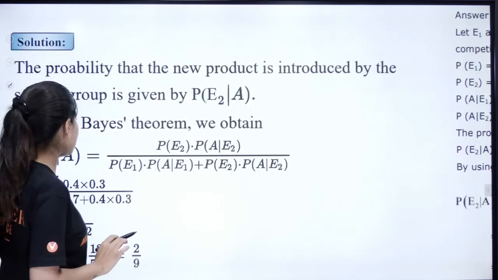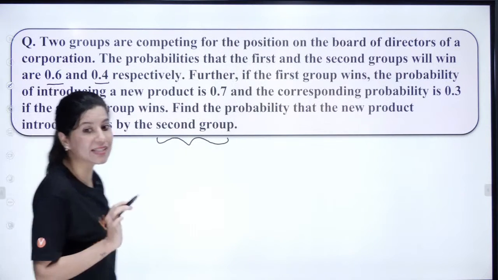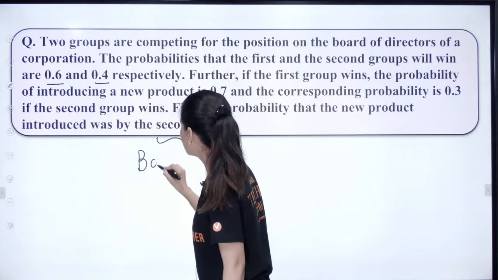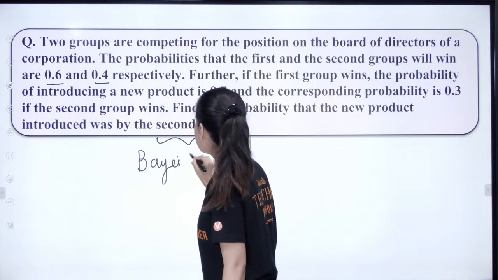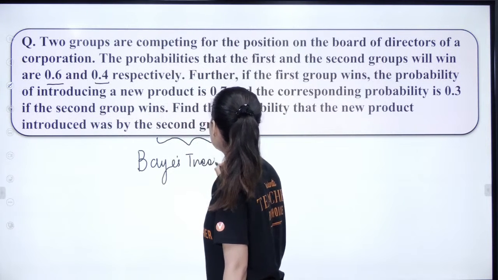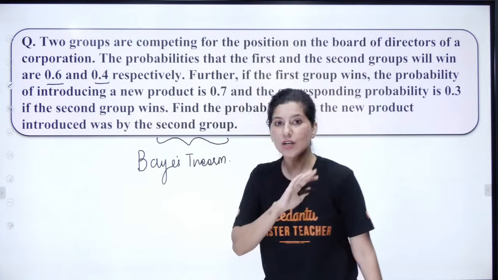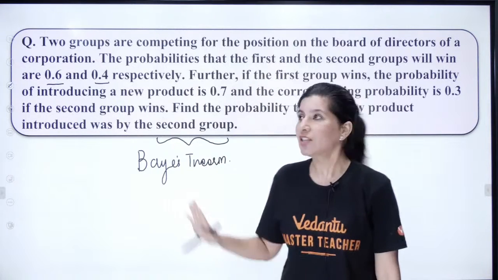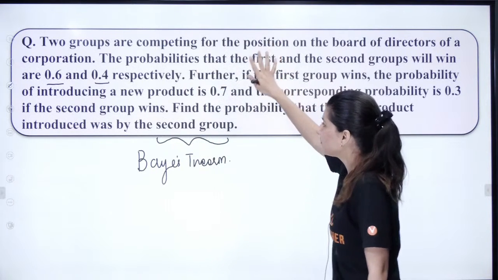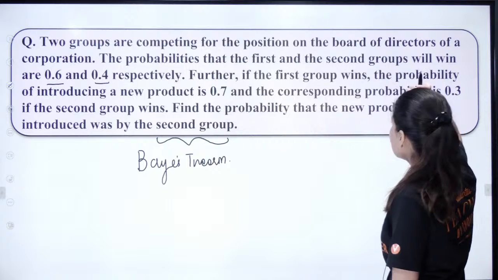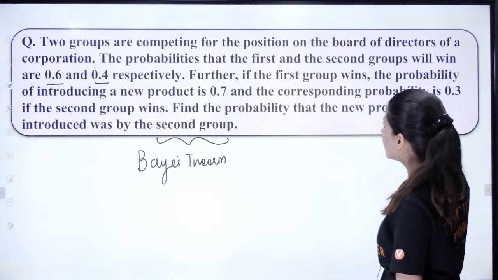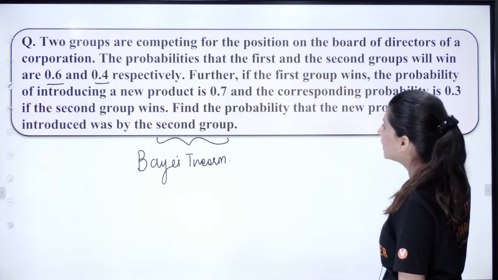Okay. So this is a clear-cut example of Bayes' theorem. What is Bayes' theorem? Please understand, and how do you identify Bayes' theorem problems? Because one by one we are going to solve Bayes' theorem problems. That is important. So they give you some information, and they say: find the probability that the new product was introduced by the second group.